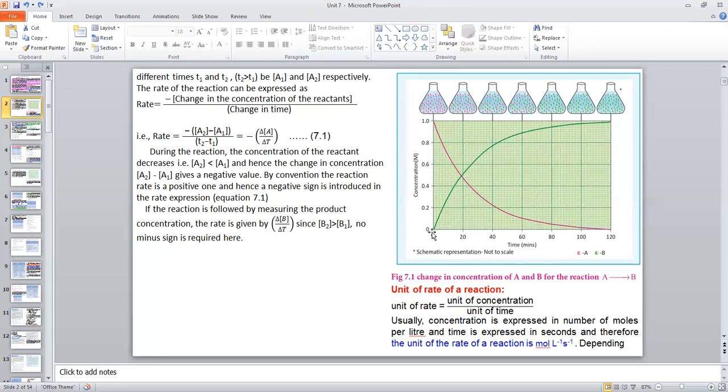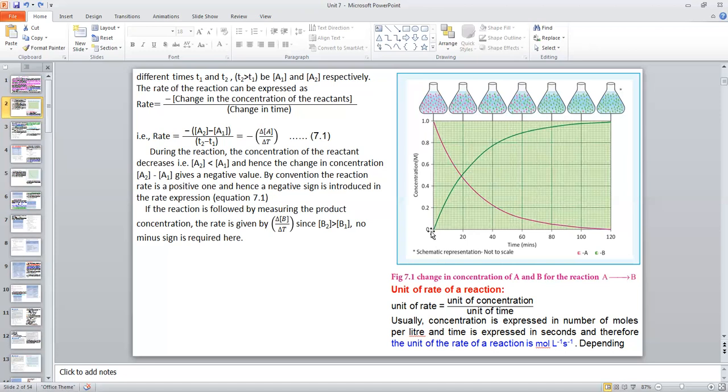At time t equal to 0, the concentration of reactant is very high. As time goes on, the reactants react to form the product, and hence the concentration of reactant decreases. This curve, you will get. If we take the product concentration, you see the green curve we will get.